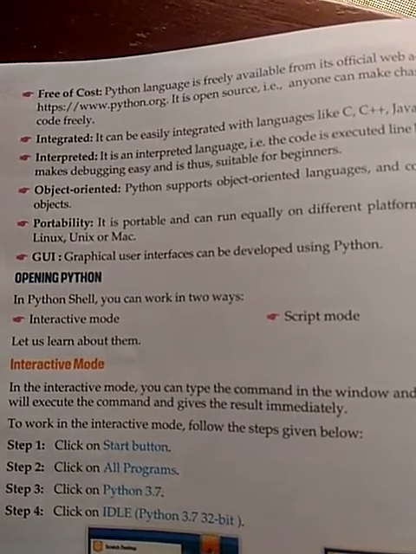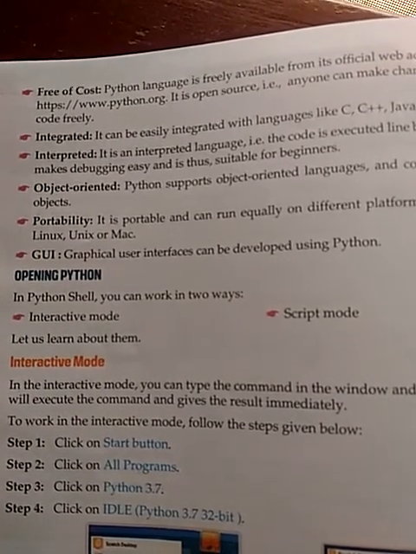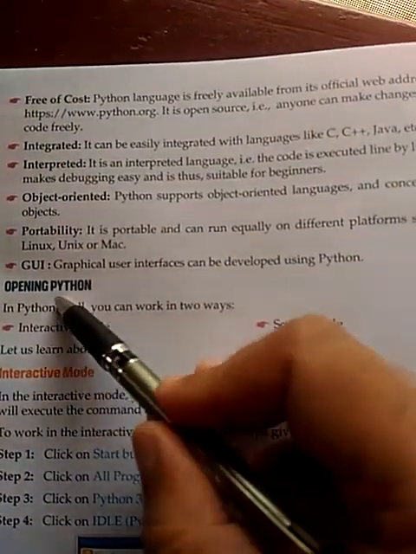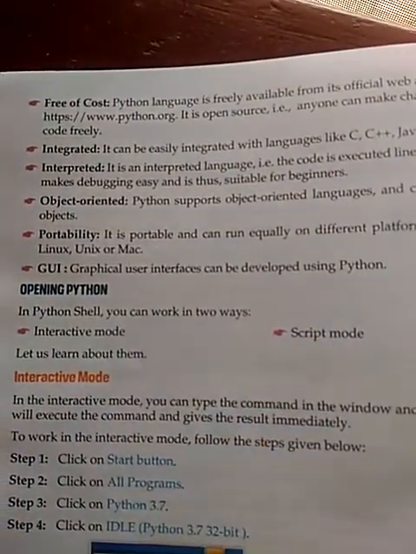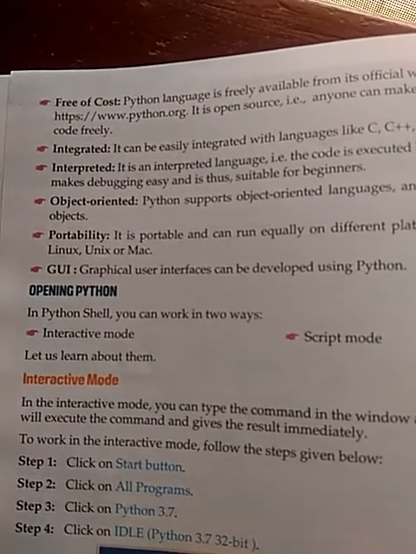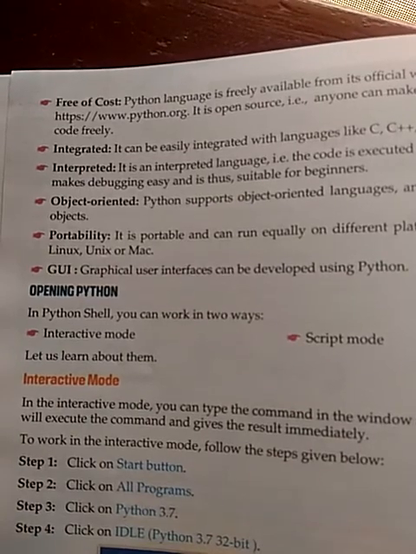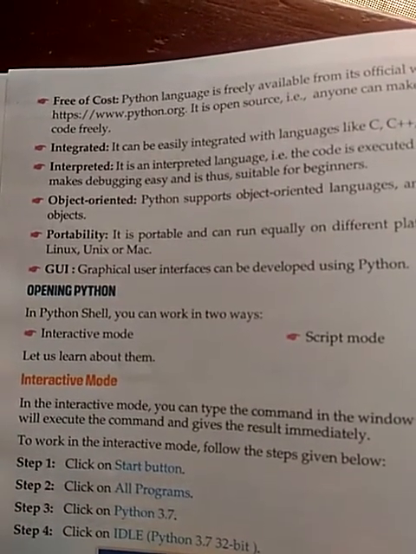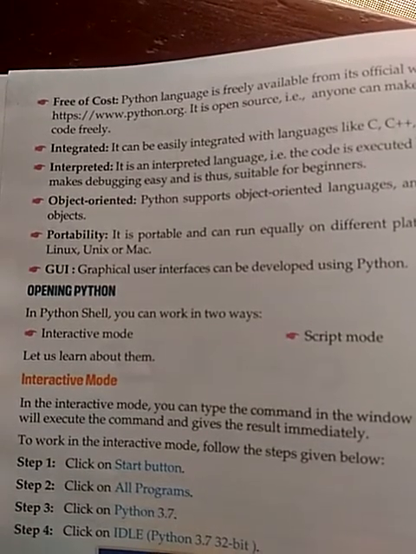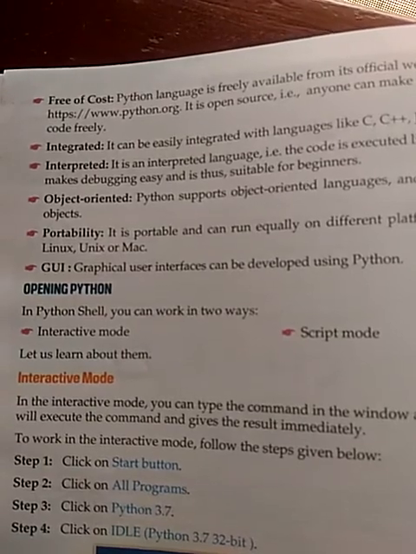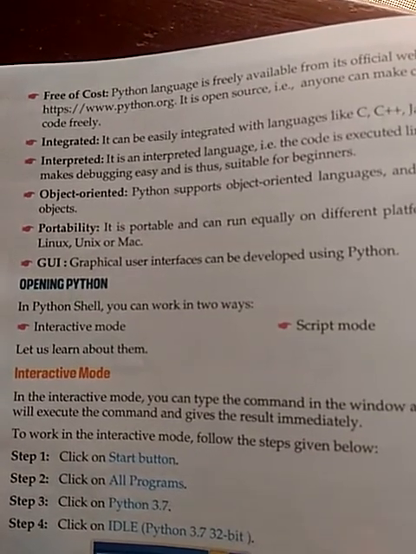Python provides two modes for coding a program, that is interactive mode and script mode. Basically, interactive mode is used to test the program, meaning you can directly execute the program on the Python shell. But remember that the coding which you are doing in interactive mode, that is on the Python shell, will not be saved permanently.